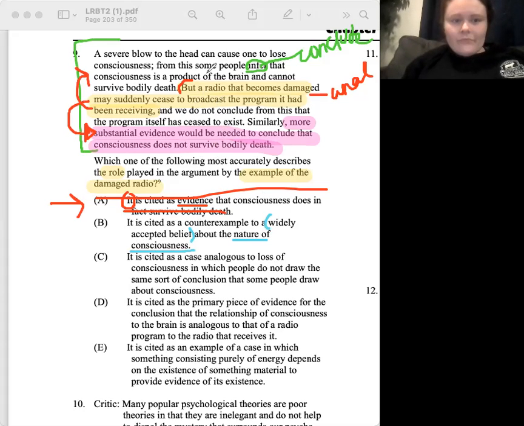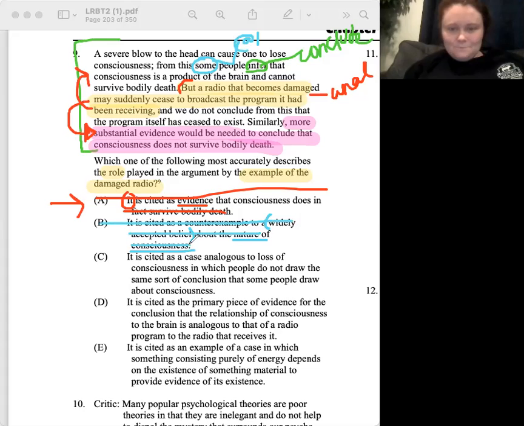We don't know. Well, I think it was showing here, some people. What does some mean on the LSAT? At least one. Yeah, is at least one a widely accepted belief? No, that's far-fetched. Excellent.